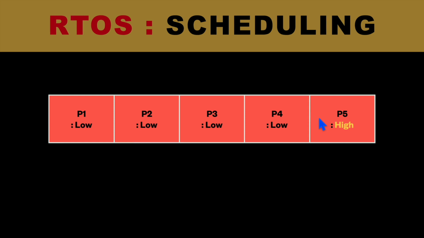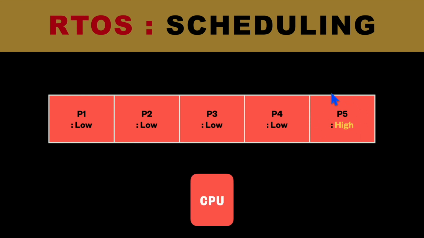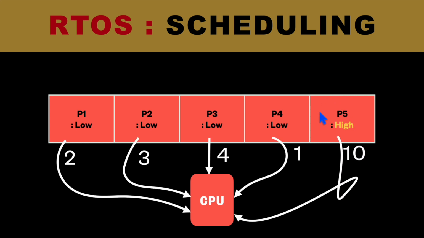But in the case of an RTOS, it will give higher priority to process P5. As you can see here, if the higher priority task comes very often, then the CPU will first be allocated to process P5. That means P5 will preempt the lower priority processes. For example, suppose the low priority process P2 was running, and at that moment the request for P5, which has higher priority, comes. The execution of the current process will be paused and it will be preempted by the higher priority process P5, and now P5 will execute on the CPU.